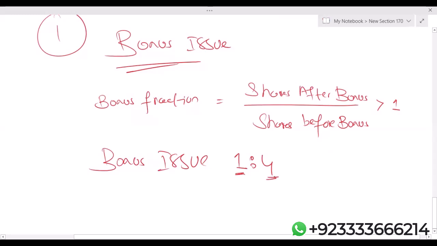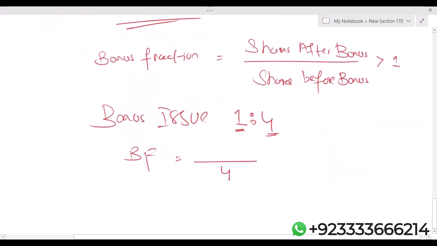It means that for the bonus fraction, before bonus there are 4 shares, but after bonus they will become 5, because against each 4 shares there will be 1 bonus. So shares after bonus will be 5, before bonus they are 4. If I divide 5 by 4, I'm getting 1.25.